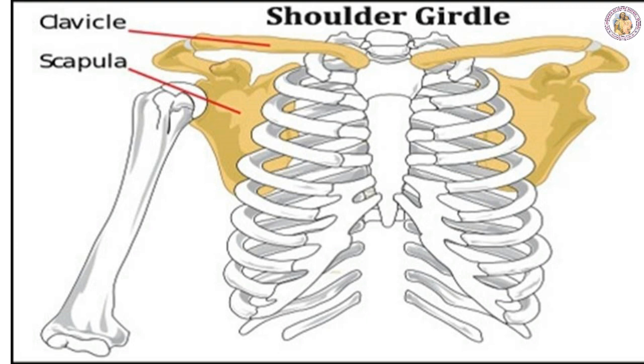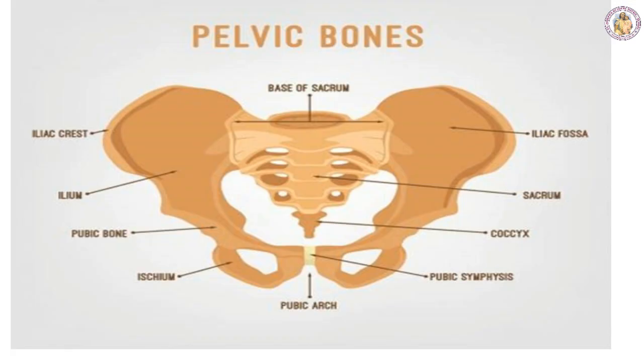The shoulder bone encloses a socket-like cavity into which the ball of the upper arm fits. This forms the ball and socket joint. This girdle is called the pectoral girdle. The second one is the pelvic bone. The pelvic bone is also called the pelvic girdle.